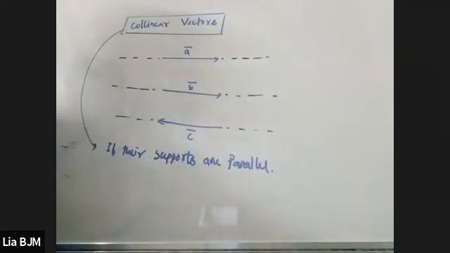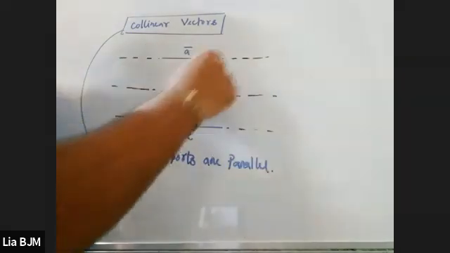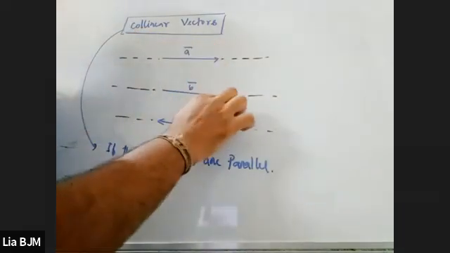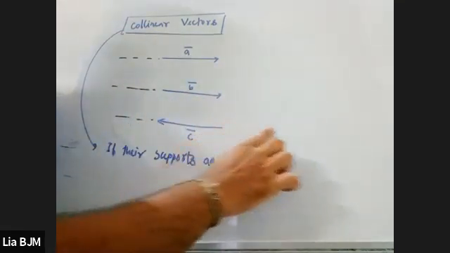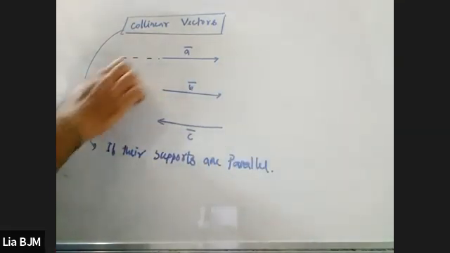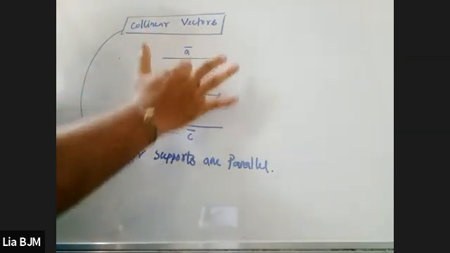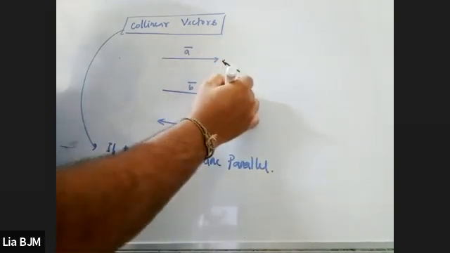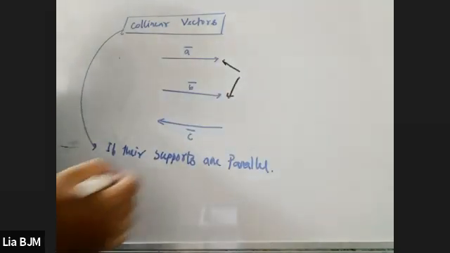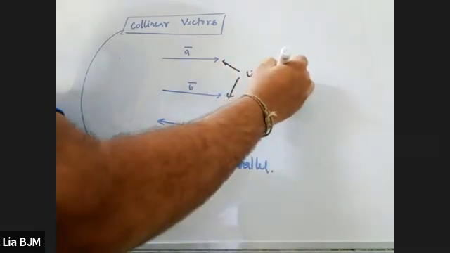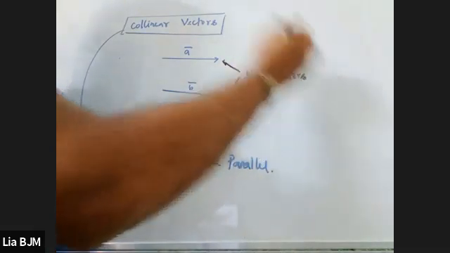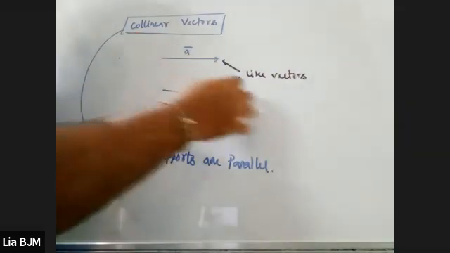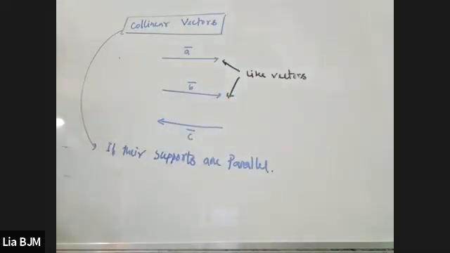Now you can see that A vector and B vector have the same direction. Yes or no? Now you have understood, so I'll rub out this support part. A vector and B vector have the same direction, right or wrong? Yes. Okay, then they are called like vectors. Like vectors means they have the same sense. Is it understandable to you or not?